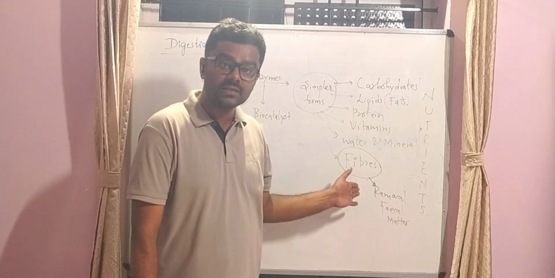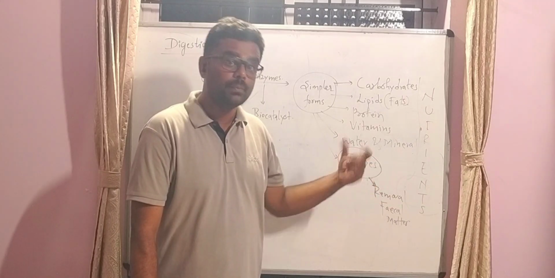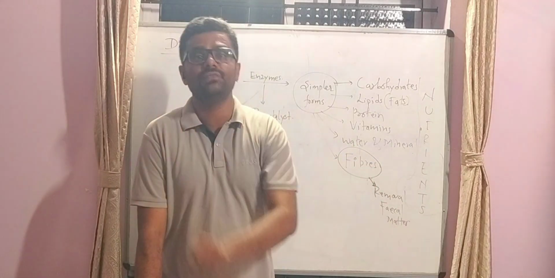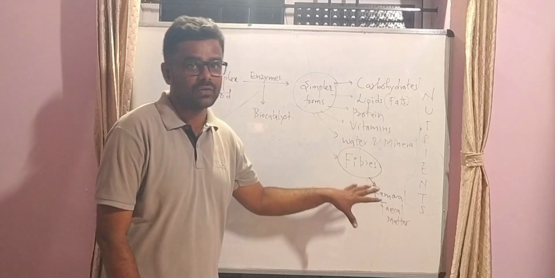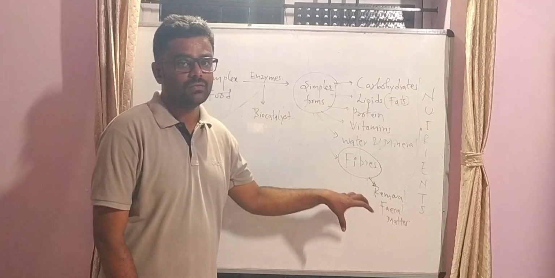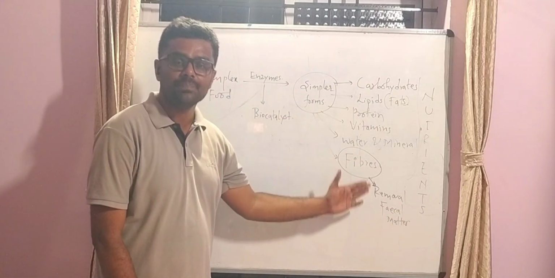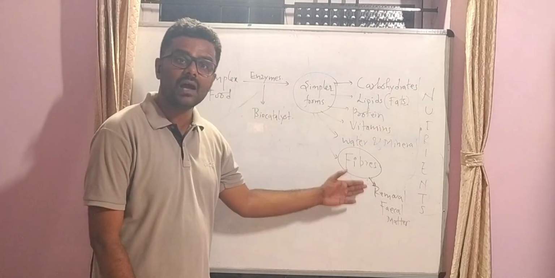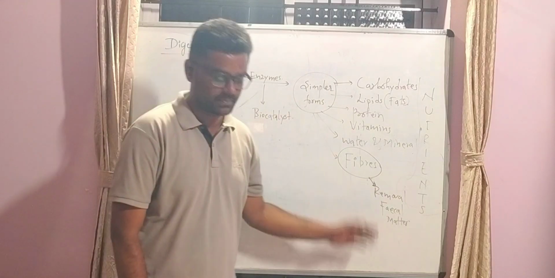But in humans, these fibers do not get converted into a simpler form because there is no specific enzyme which acts on fibers and converts them into a simpler form of absorbable food material, that is nutrients. But fibers help in the removal of fecal matter or waste products in human beings.